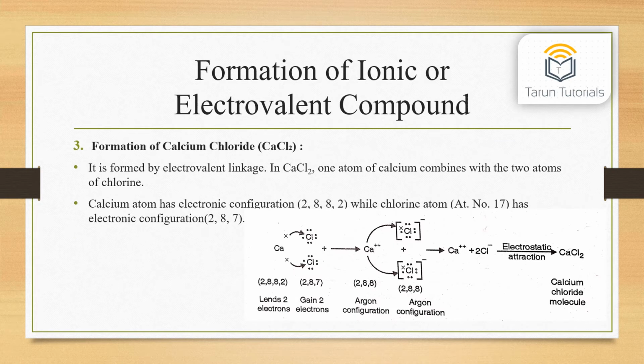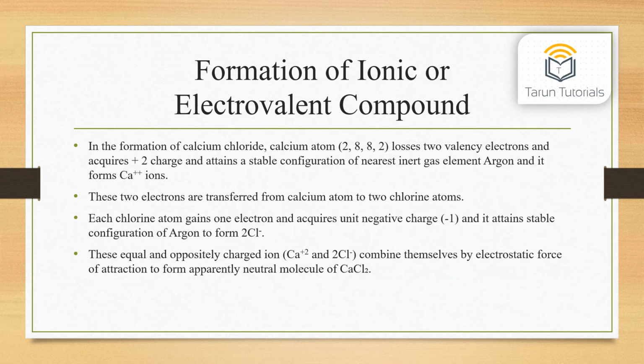Third, formation of calcium chloride, that is CaCl2. It is formed by electrovalent linkage. In CaCl2, one atom of calcium combines with two atoms of chlorine. Calcium atom has electronic configuration 2,8,8,2, while chlorine atom, atomic number 17, has electronic configuration 2,8,7. In the formation of calcium chloride, the calcium atom 2,8,8,2 loses two valency electrons, acquires a +2 charge and attains the stable configuration of the nearest inert gas element, argon, and it forms Ca2+ ions.